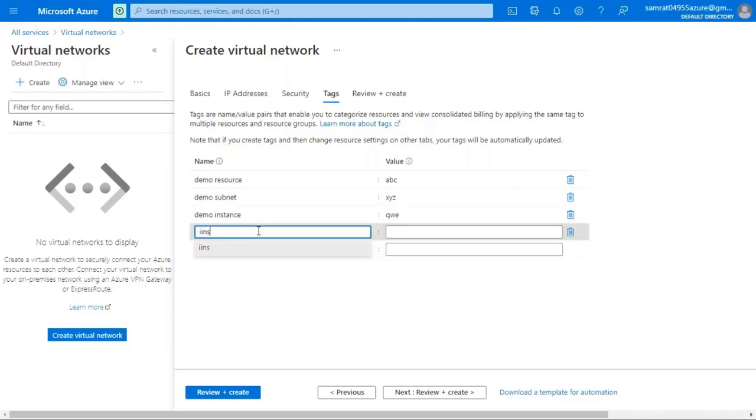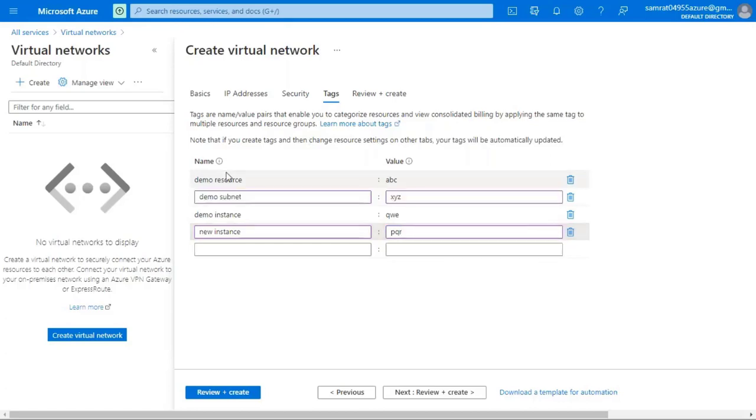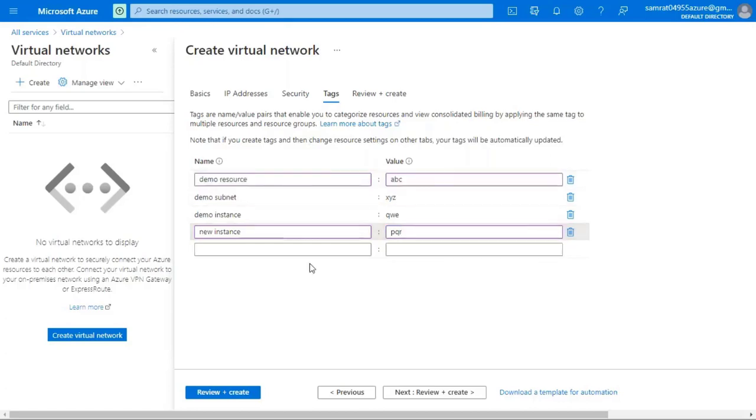Selecting a new instance, giving the name as new instance, I'm selecting PQR. Once we give the tags, there are 4 tags that I have given the names and values for, so click on Review + create.